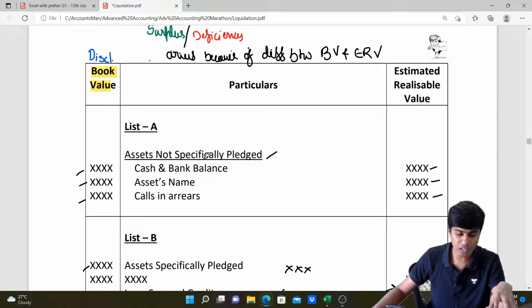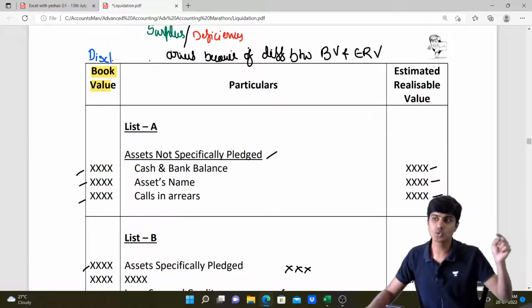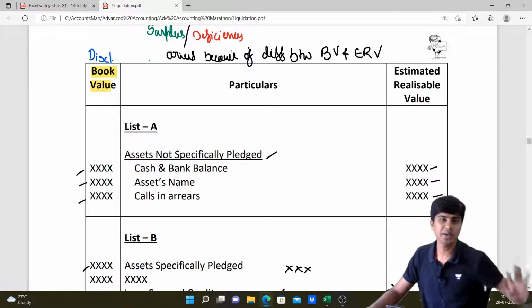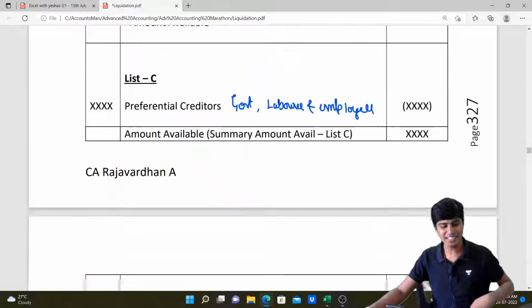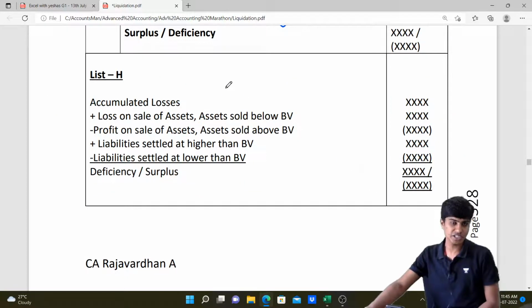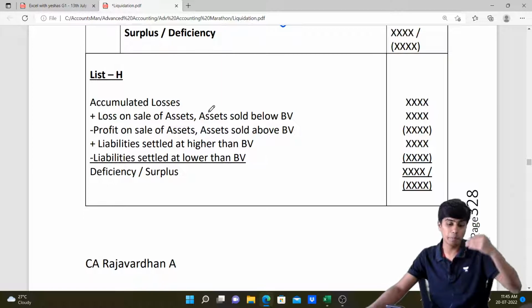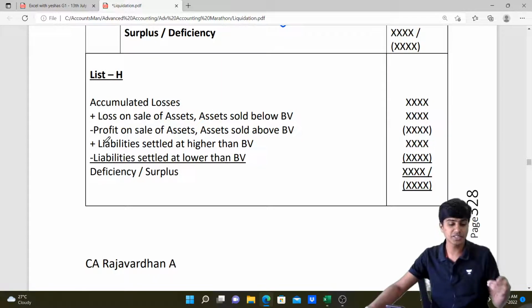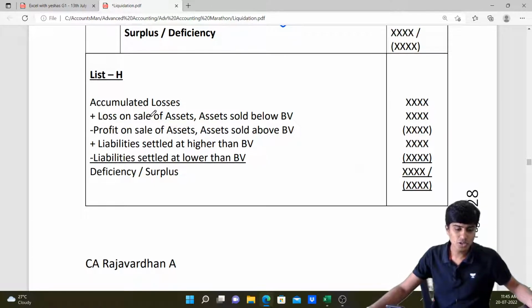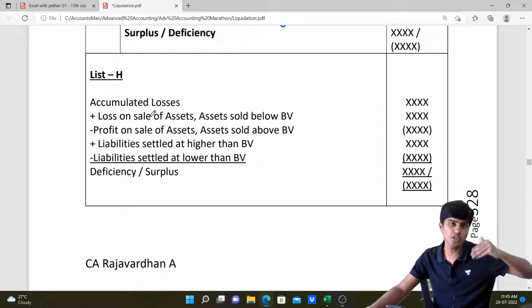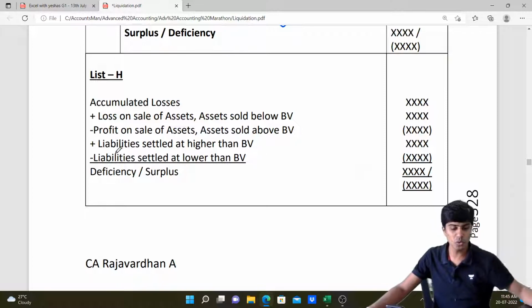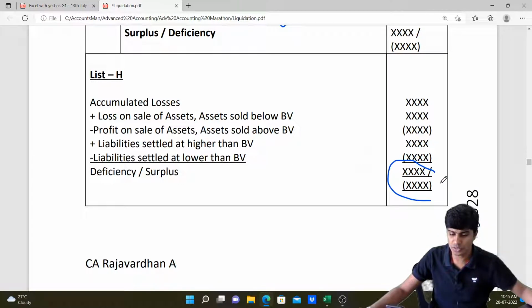Assume that I'm writing here losses, book value 1 lakh. Estimated realizable value 0. So 1 lakh worth of an asset is sold for 0 rupees, or realized as 0 rupees. The entire 1 lakh will lead to deficiency. That is the reason we straight away take such amount of losses in list H. And loss on sale of assets, that is assets sold below book value, minus profit on sale of assets, that is assets sold above book value. Because we're starting with deficiency, losses will add on to deficiency. So all the items adding on to deficiency will add loss on sale of asset, excess paid to liability. Items decreasing deficiency like profit on sale of asset or profit on repayment of liability will go on decreasing it, and that's how we'll finally arrive at my deficiency or surplus.